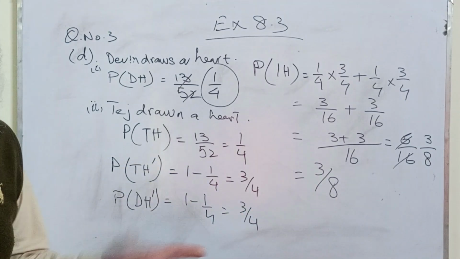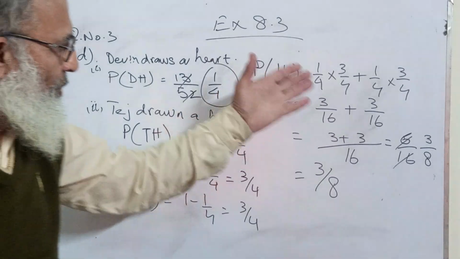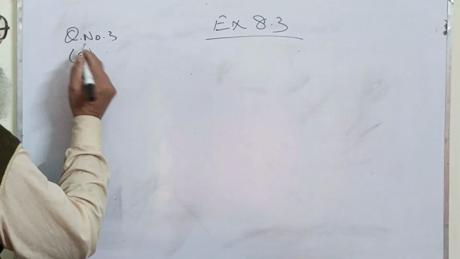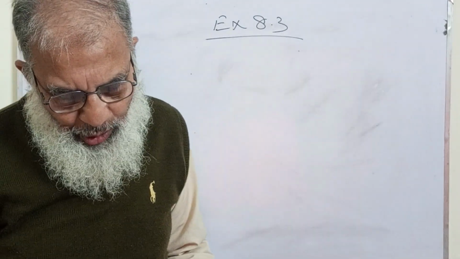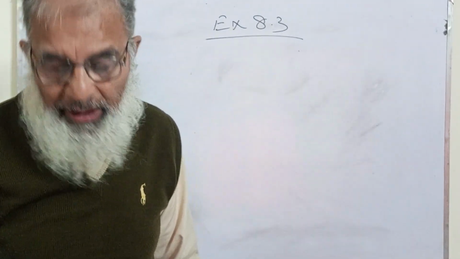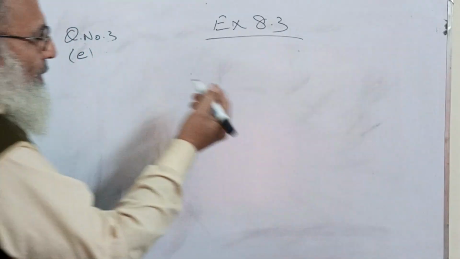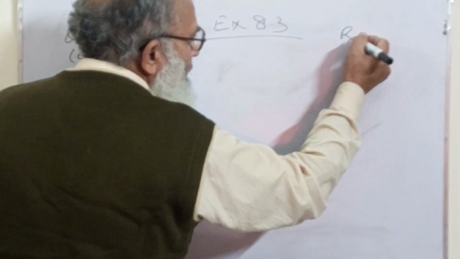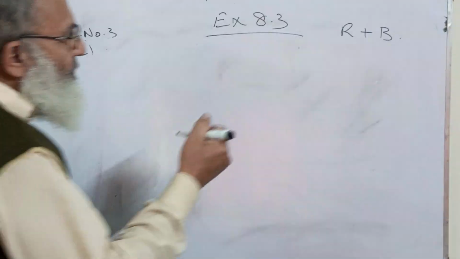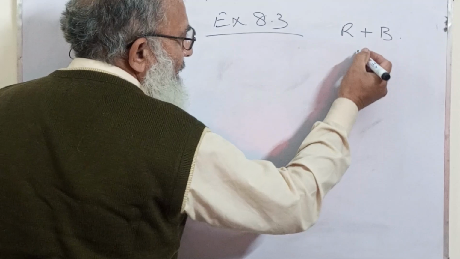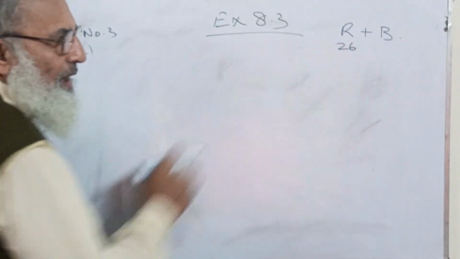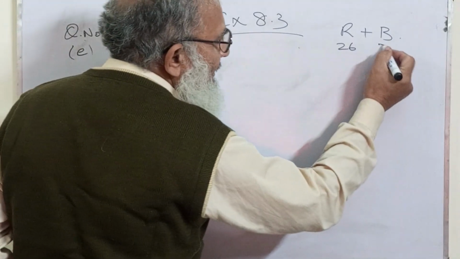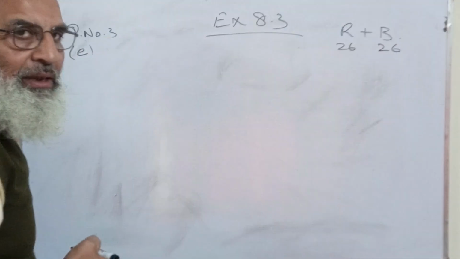How simple, but how tricky. So my dear students, question number 3, part E. What does it say? Both cards are red or both cards are black. We have seen that there are how many red cards? There are 26 red cards in total, and 26 black cards in total.